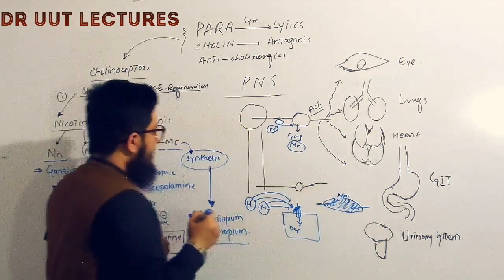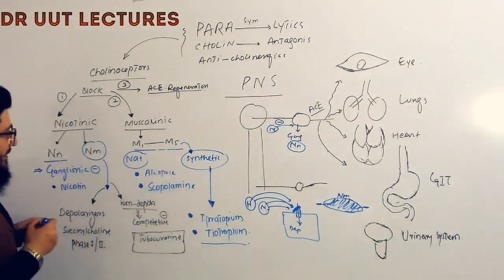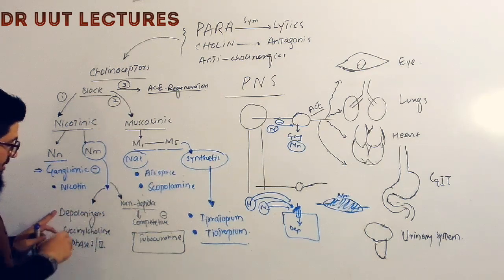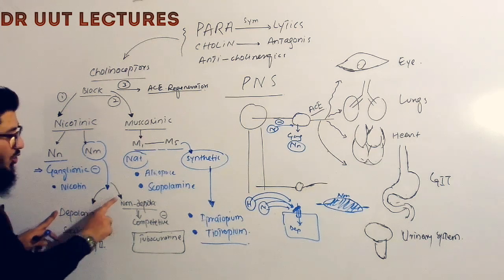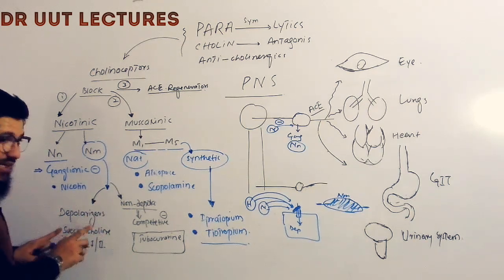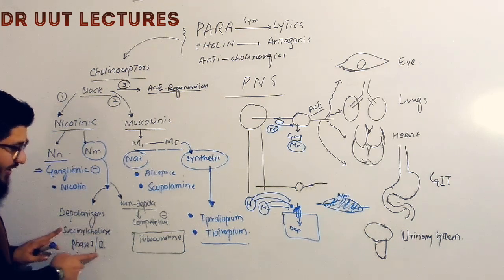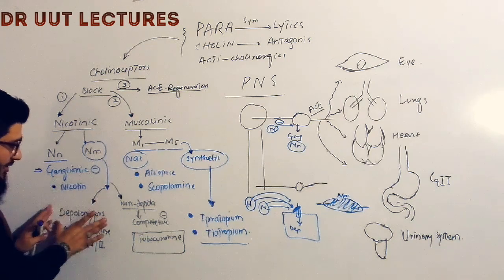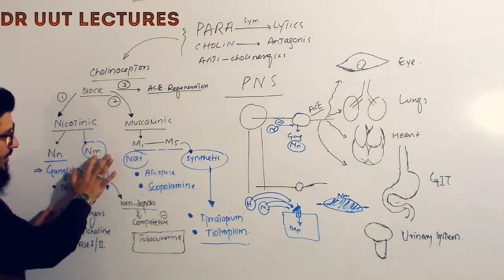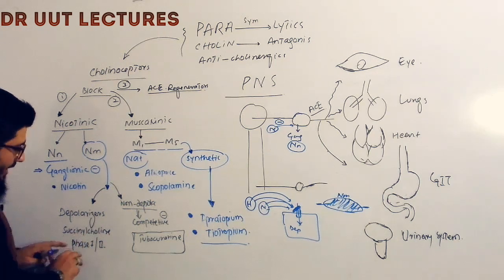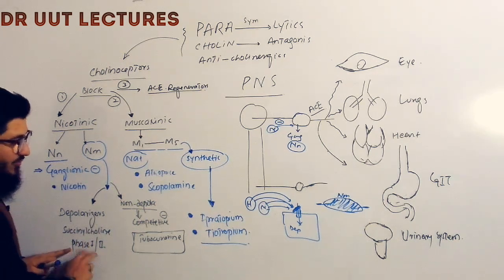What happens next is that we know nicotinic muscle type receptors are actually controlled by two types of medications. One is depolarizers, another one is non-depolarizers. Depolarizers, example is succinylcholine, and its mechanism of action is based on phase 1 and phase 2. So first we'll clear nicotinic muscle depolarizers, then we will move to the nicotinic muscle non-depolarizers.